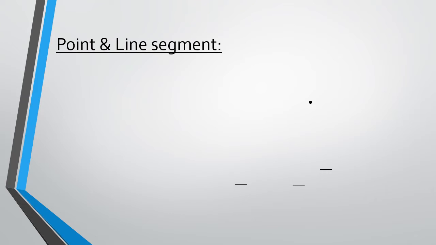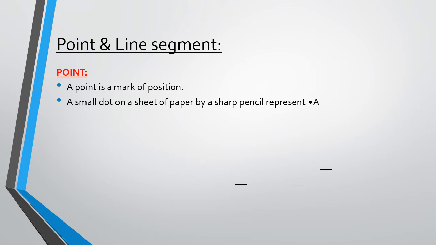Point and line segment. What is a point? A point is nothing but a mark of a position, children. It can be a small dot on a sheet of paper made by a sharp pencil. It can be a point or a dot marked on a wall. It can be a dot marked on a wooden piece. It's a small dot which is marked to mark a position.